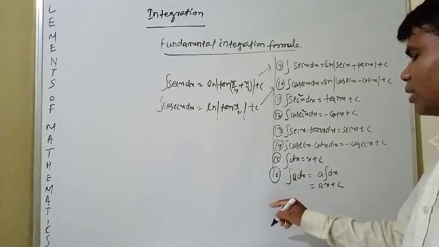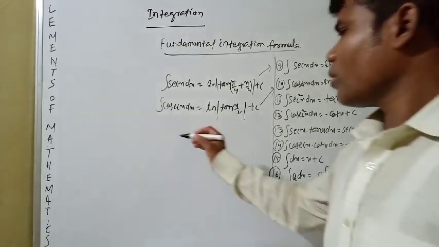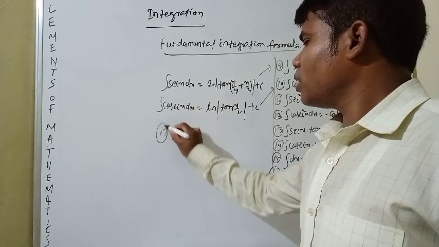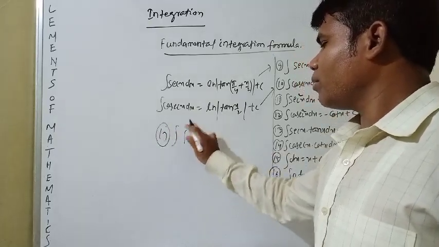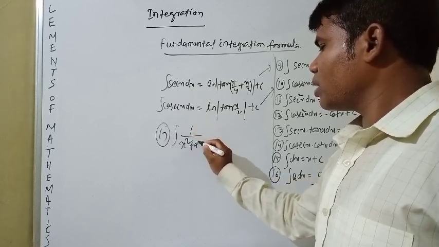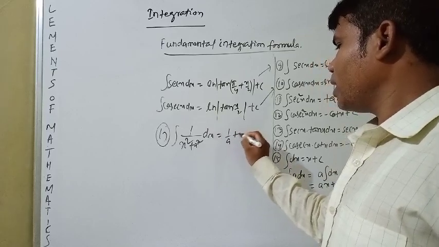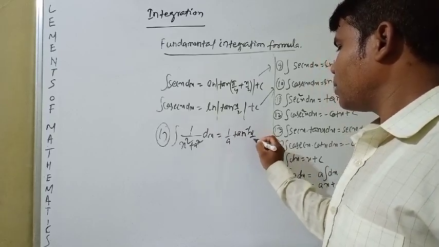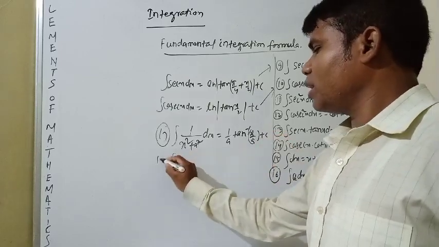Next you see number 17, the integration of 1 by x square plus a square dx is equal to 1 by a tan inverse x by a plus c.